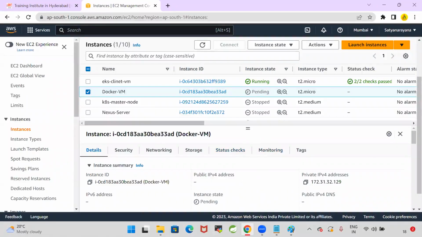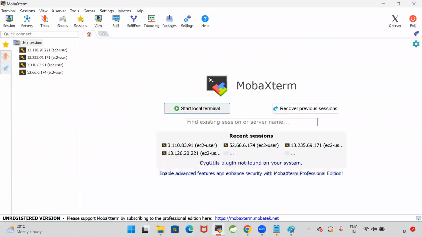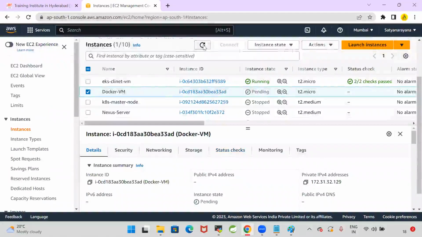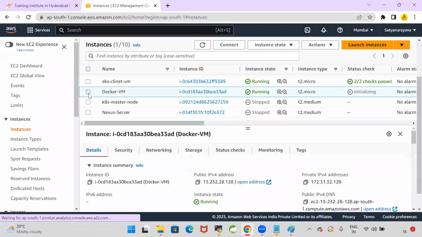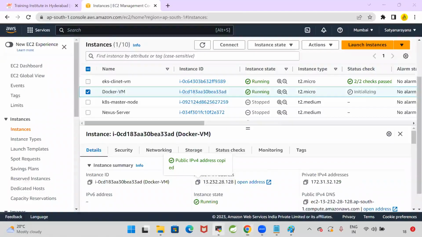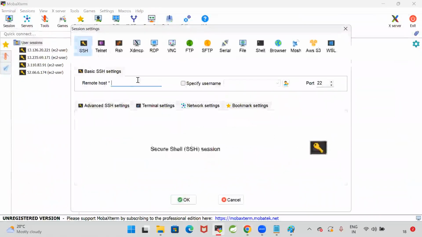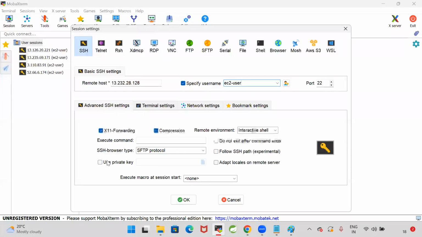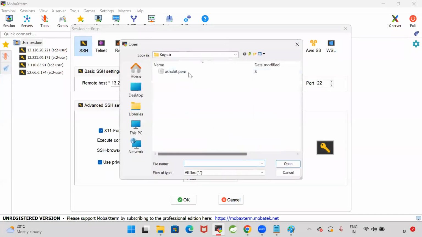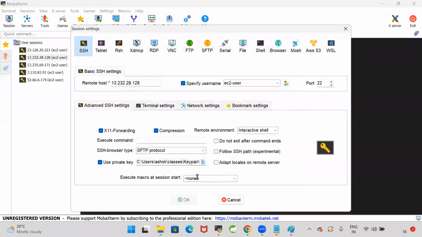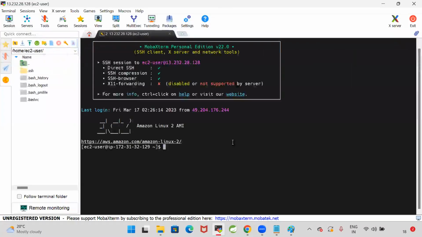In order to connect with that machine, I'm using MobaXterm. You can use PuTTY also. I have given the videos on how to connect with a Linux machine by using MobaXterm as well as by using PuTTY. Now take its public IP, then session, SSH, remote host, username. The default username for this machine is ec2-user. Private key, let us take this private key, the PEM file, and connect. Okay, I connected to the EC2 machine.